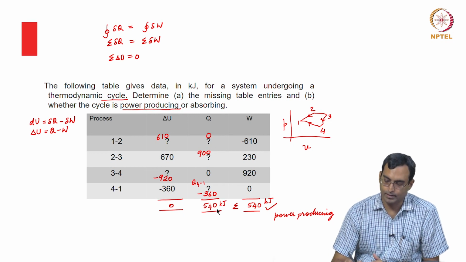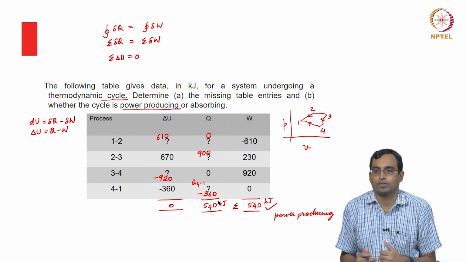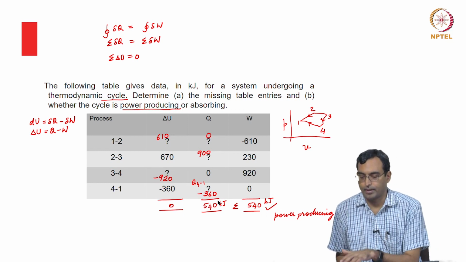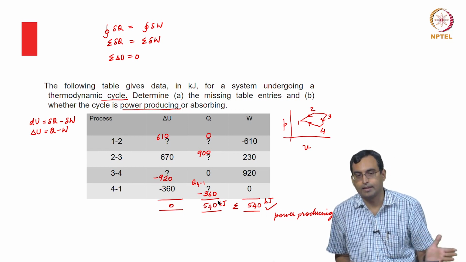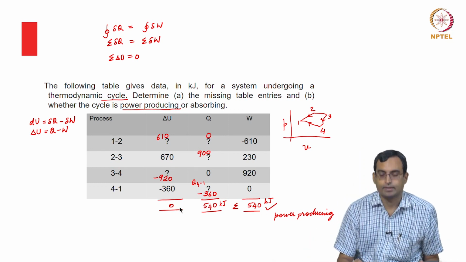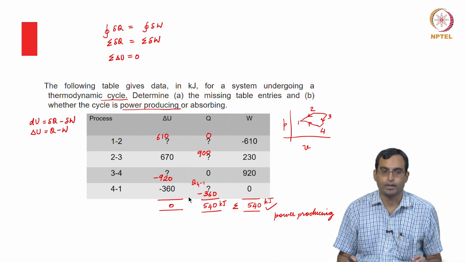So essentially I have a power producing cycle which gives out 540 kilojoules of work. What we also see is that it takes in 540 kilojoules of heat. Heat transferred to the system is positive, work done by the system is positive. So there is heat transferred to the system and it gives out work. There is no change in internal energy because it's a cyclic process. The system comes back to its original state after doing work.